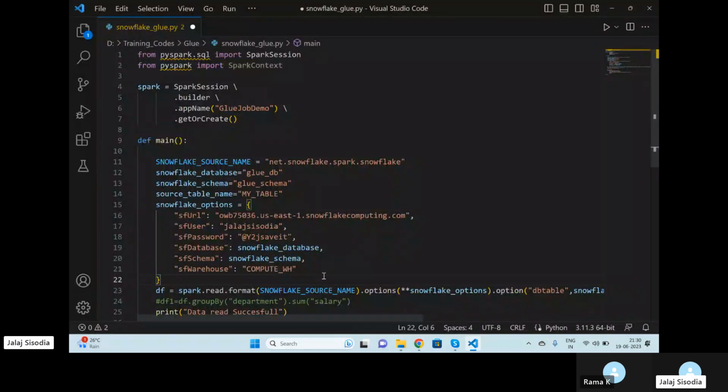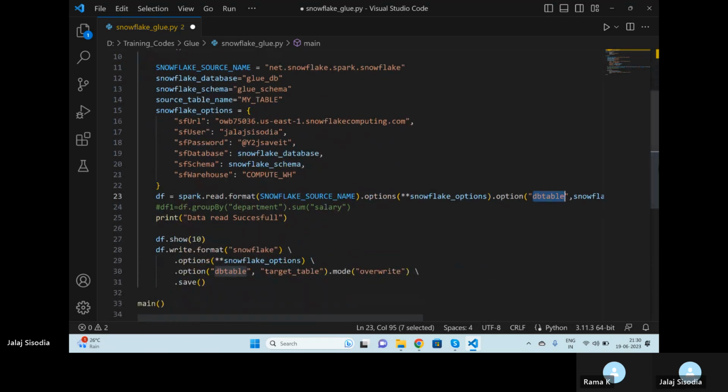Once this is done, all you have to do is say this command: spark.read.format, your Snowflake source name you will mention, options you will mention, using the Snowflake options, that means the connection URL, ID and password and database and schema, and then you will simply say what table you want to hit.